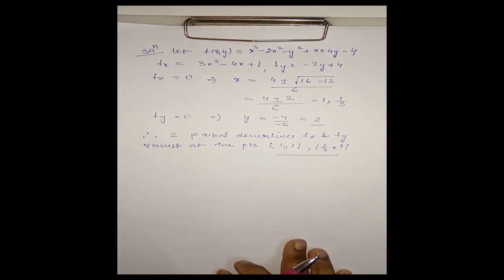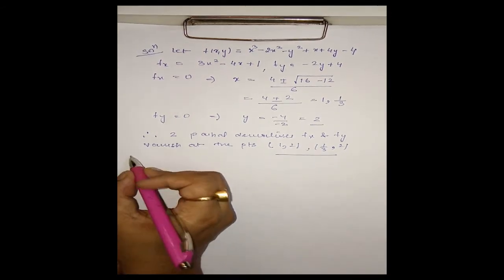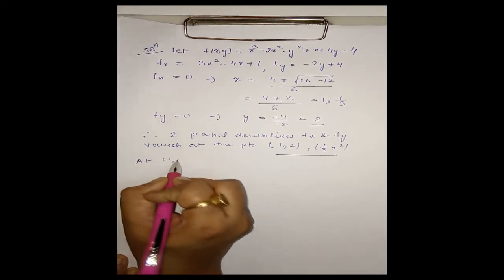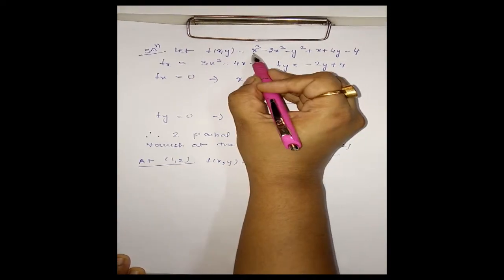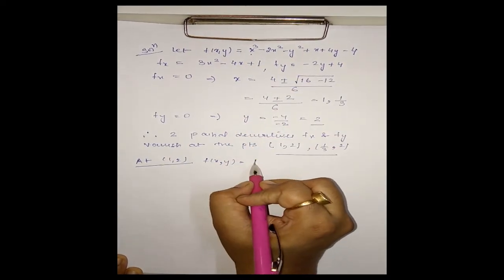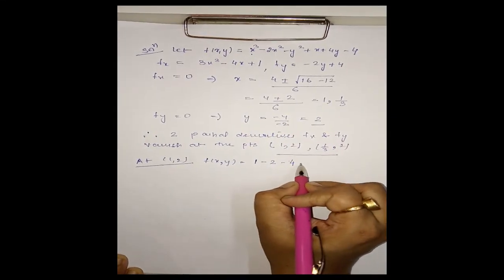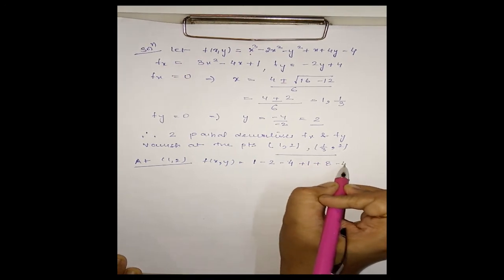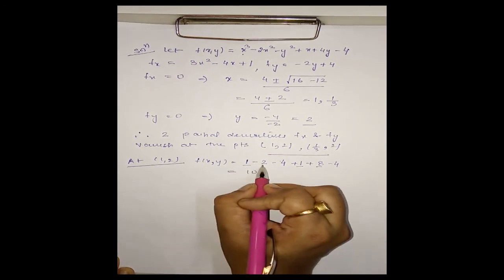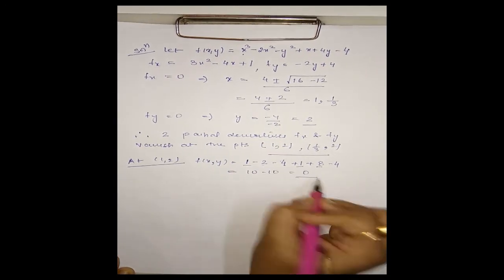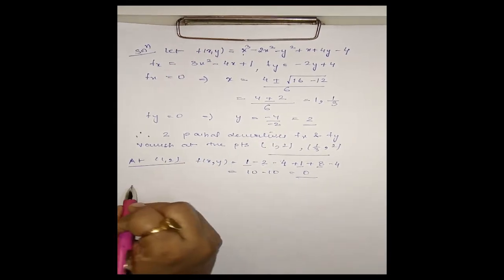Now we have to check which of these 2 points is on the curve. At the point (1, 2), first we check at this point. f(x, y) is equal to, taking x to be 1 here, this will be 1 minus 2, and on taking y to be 2, this will be minus 4 plus 1 plus 8 minus 4. 1 plus 1, 2, 8, 10. This is 6, 4, 10. That is 0. That means f(x, y) is equal to 0. This point lies on the curve.